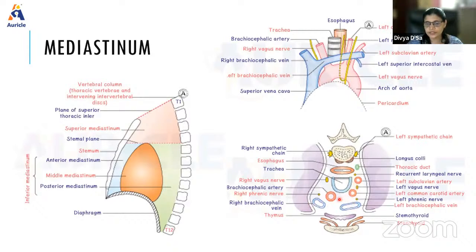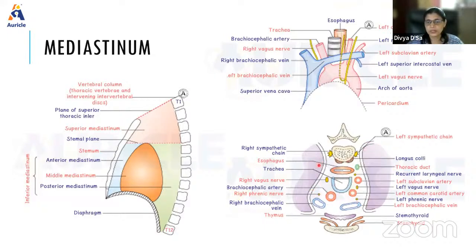These are the three branches of the arch of aorta, that is the brachiocephalic artery, the left common carotid and left subclavian. This is the trachea, this is the esophagus behind. This is the thoracic vertebrae, and here we have the longus colli muscle. This is the sympathetic chain. Here we see the nerves: this is the right vagus, this is the left vagus, recurrent laryngeal and left phrenic. Okay, left and right phrenic. So these are the contents.